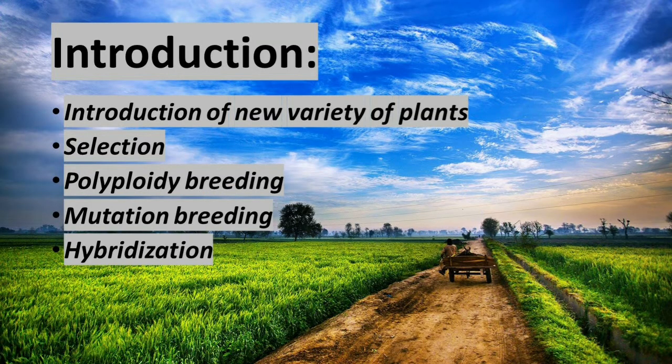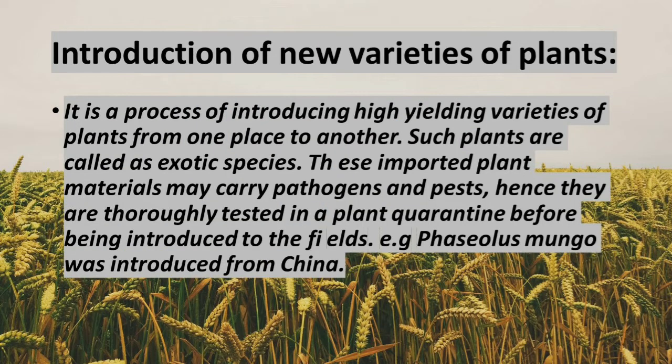Today we are going to learn methods of plant breeding for crop improvement. In that, various plant breeding methods are there. They are introduction of new varieties of plants, selection, polyploidy breeding, mutation breeding, and hybridization. Okay, children, now let us go with the introduction of new varieties of plants.